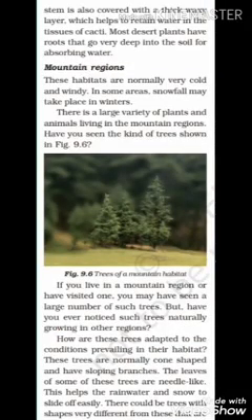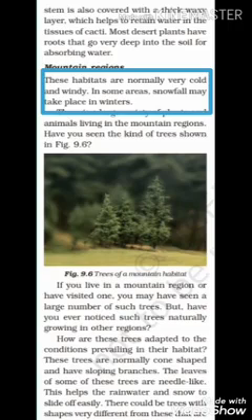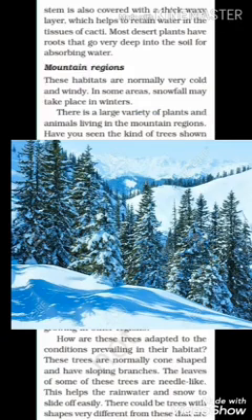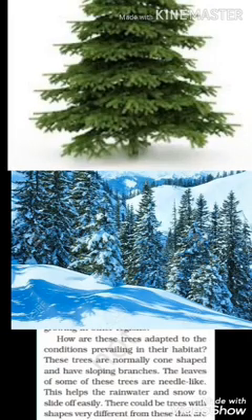The next habitat discussed here is mountain regions. These habitats are normally very cold and windy, and some areas also have snowfall in winters. There is a large variety of plants and animals living in mountain regions. The trees of mountain regions are normally cone shaped and have sloping branches. The leaves of some of these trees are needle like, means they are pointed at the end, and this helps the rainwater and the snow to slide off easily, otherwise the leaves will get rotten.